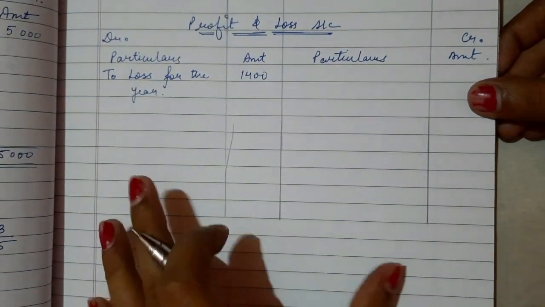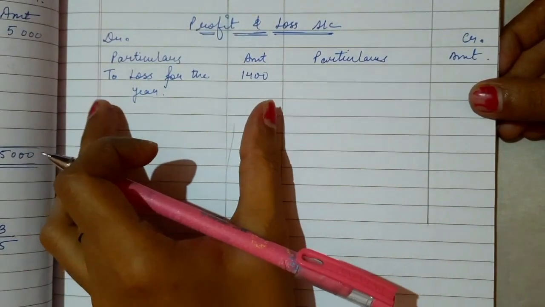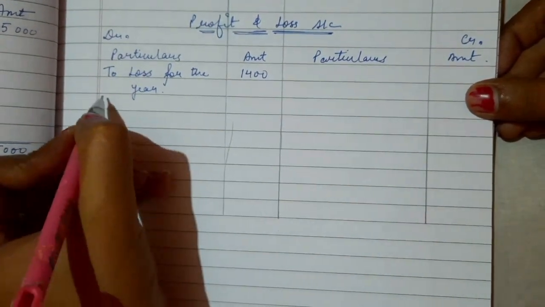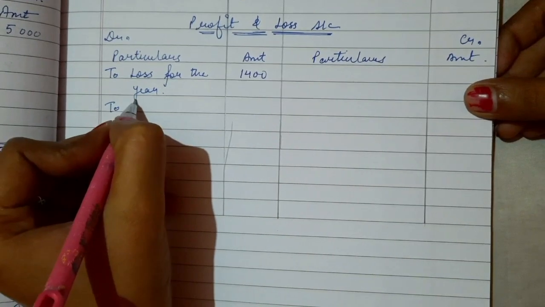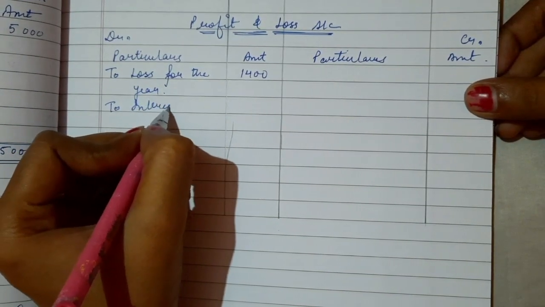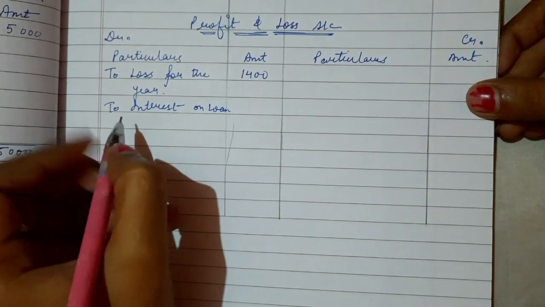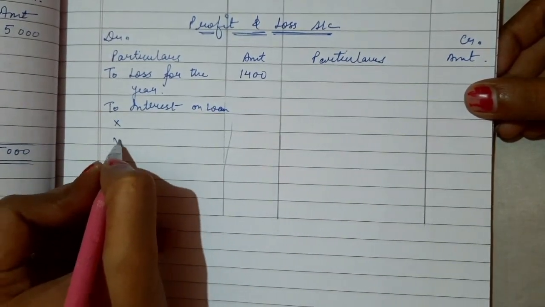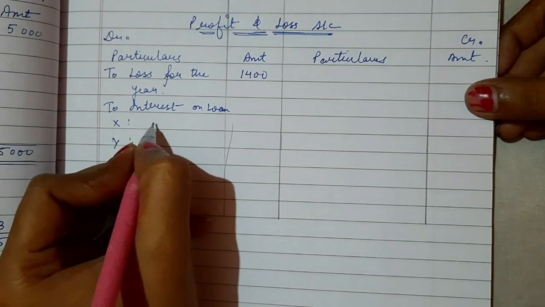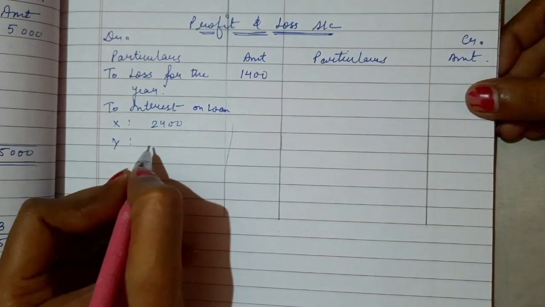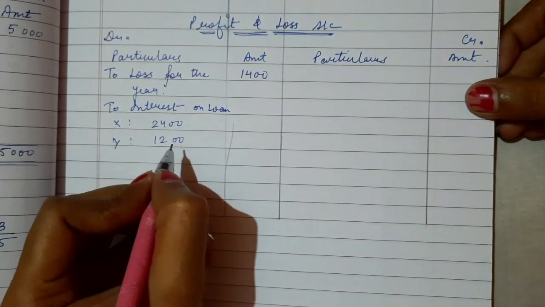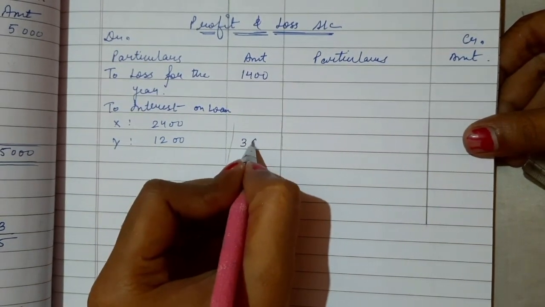It is 1400 rupees. And now, interest on loan is a charge, so whether there is a profit or loss, we have to charge it. So to interest on loan. Tell me the figures, students. I have told you, you have to remember. Yeah, it was 2400 rupees for X and 1200 rupees for Y, and the sum total was 3600.